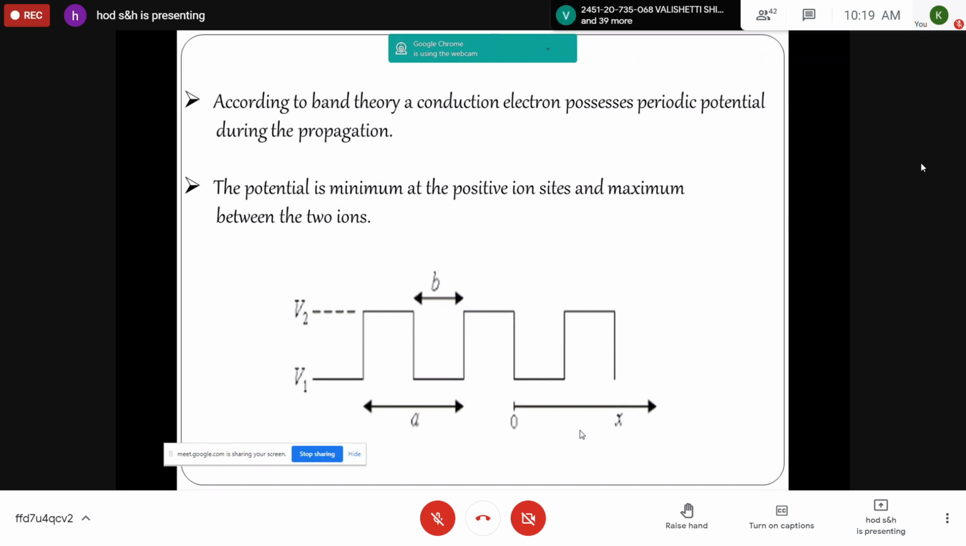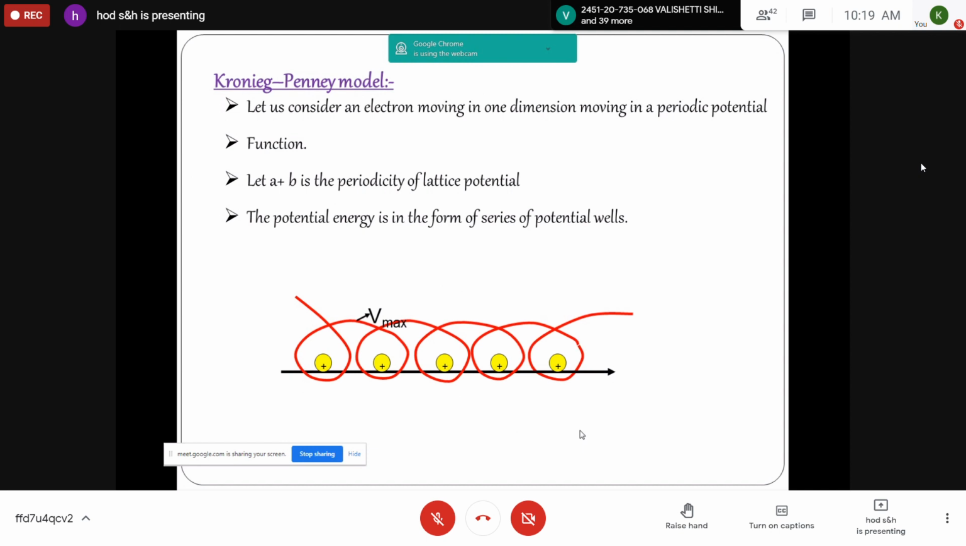Now you take the heading Kronig-Penney model. This is a very important topic in this chapter. Take the heading Kronig-Penney model. So the Kronig-Penney model is used to explain the classification of solids as conductors, semiconductors, and insulators, and the formation of bands in crystalline solids.